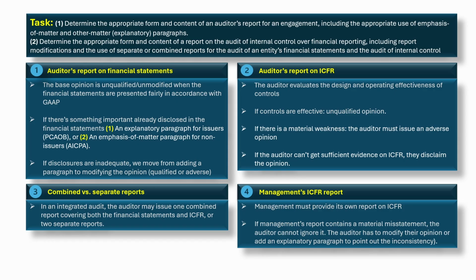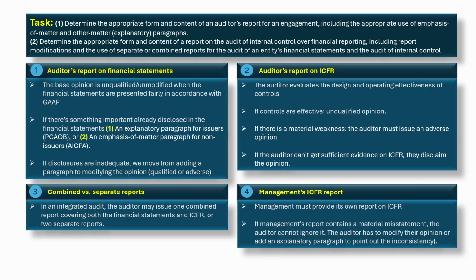2. Auditor's report on ICFR. The auditor evaluates the design and operating effectiveness of controls. If controls are effective, unqualified opinion. If there's a material weakness, the auditor must issue an adverse opinion, even if the financial statements themselves look fine. Why? Because the weakness creates a reasonable possibility that material misstatements could occur. If the auditor can't get sufficient evidence on ICFR, they disclaim the opinion.